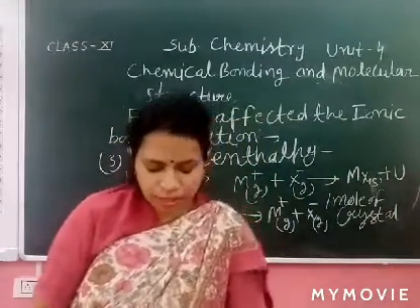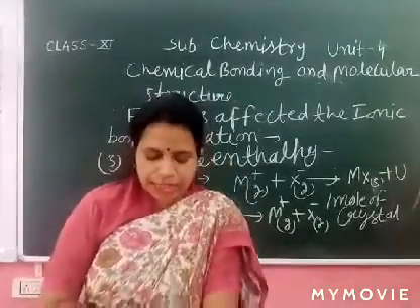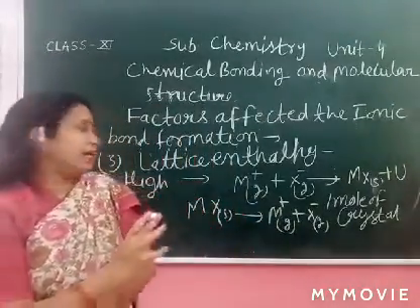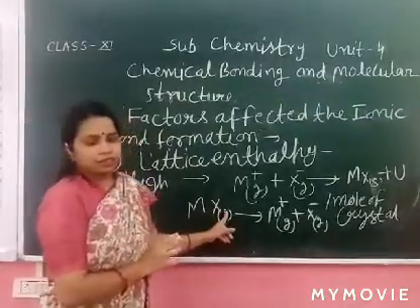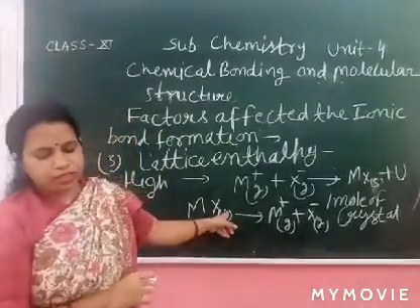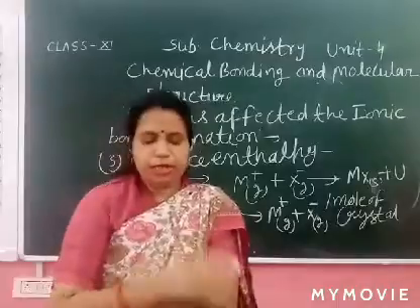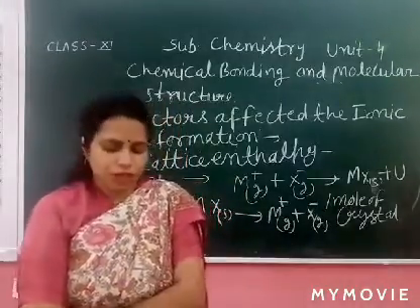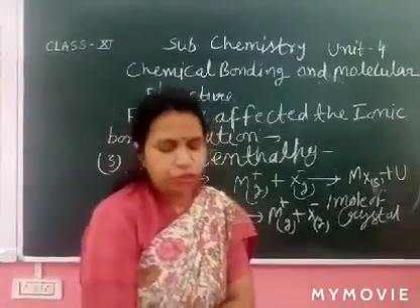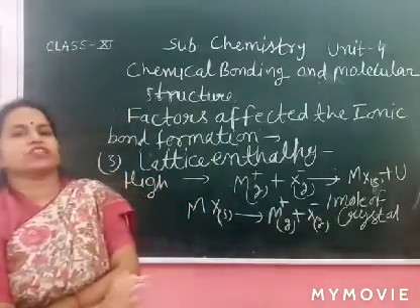Now again, lattice enthalpy may be defined as the energy required to completely separate 1 mole of a solid ionic compound into gaseous ionic constituents.